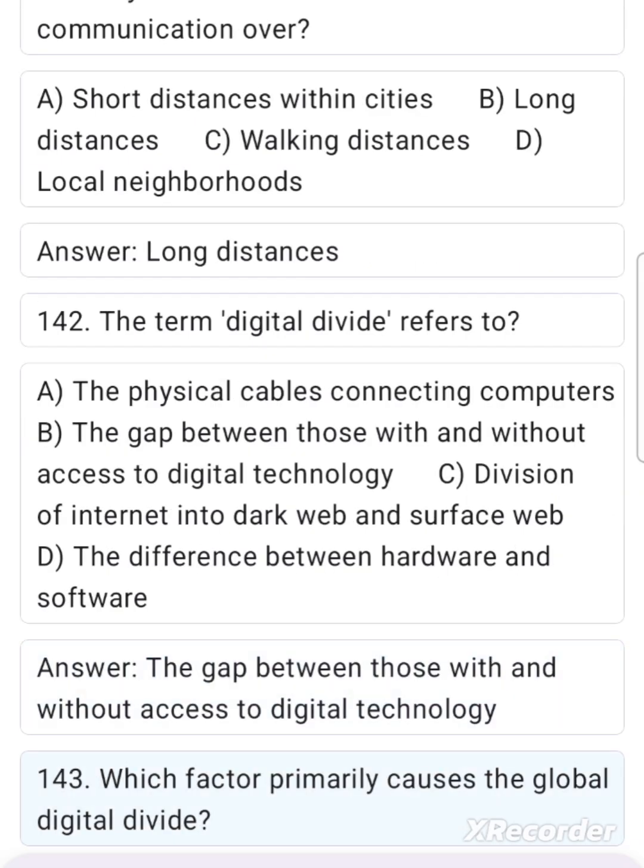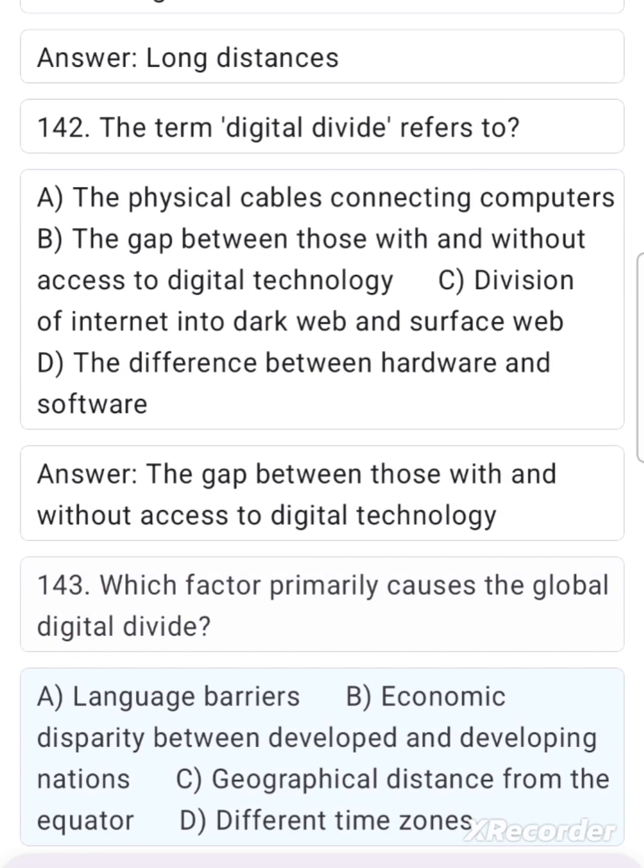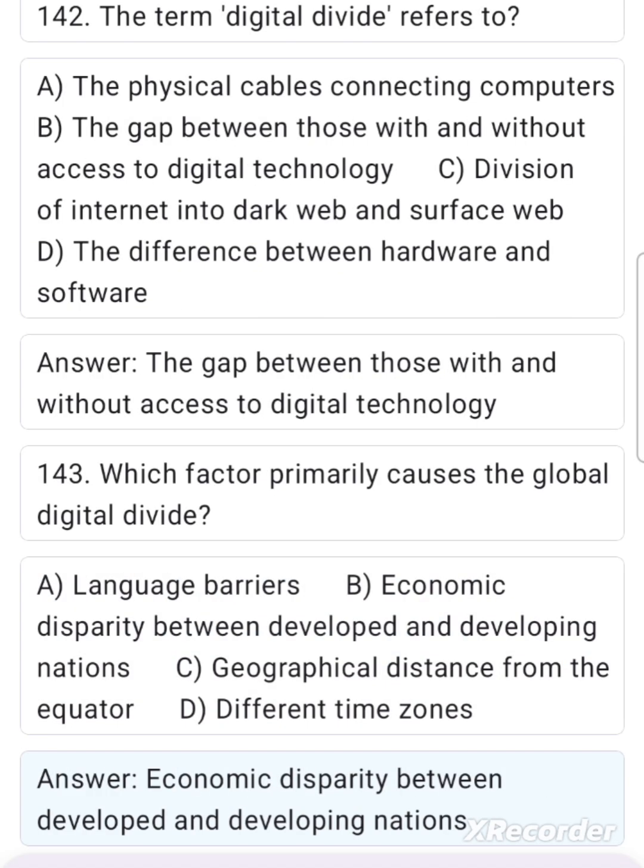143. Which factor primarily causes the global digital divide? A. Language barriers. B. Economic disparity between developed and developing nations. C. Geographical distance from the equator. D. Different time zones. Answer. Economic disparity between developed and developing nations.